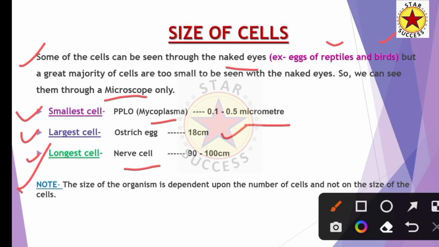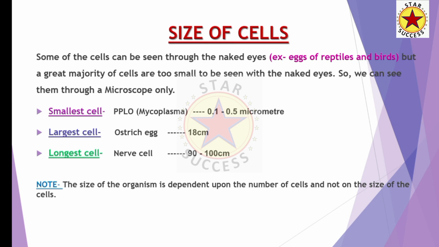The size of the organism is dependent upon the number of cells and not on the size of the cell. If we compare a baby and an adult, the baby's size is smaller because the baby has a lesser number of cells and the adult has a greater number of cells, not because of the size of the cell. The size and shape of cells will be the same in a baby and in an adult, but the difference is only the number of cells.